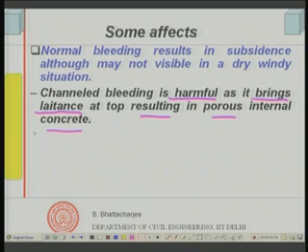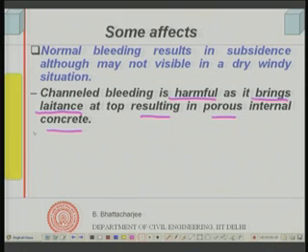Locally there is a channel formation, and a lot of bleed water will come and bring a lot of cement with it. So, a large amount of latents comes to the top, and there is loss of material from the inside, which means there will be a porous internal structure. So, channel bleeding is definitely harmful.